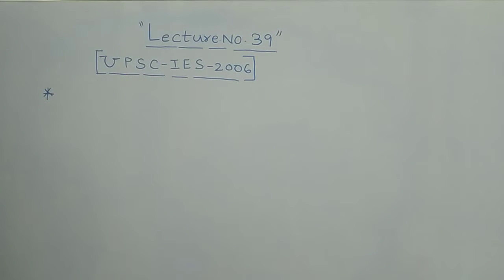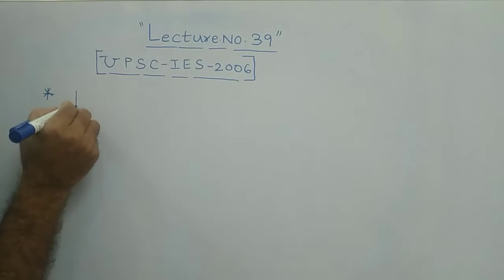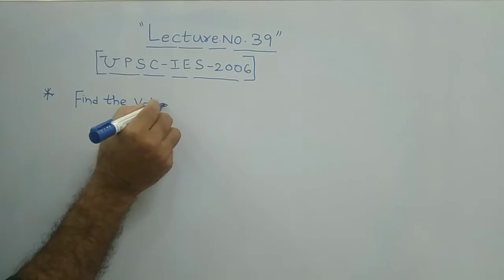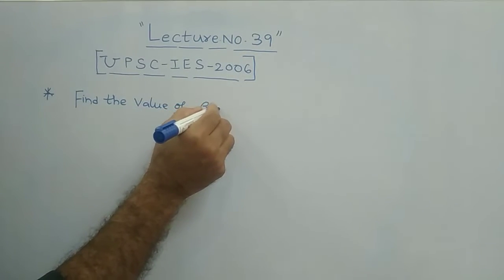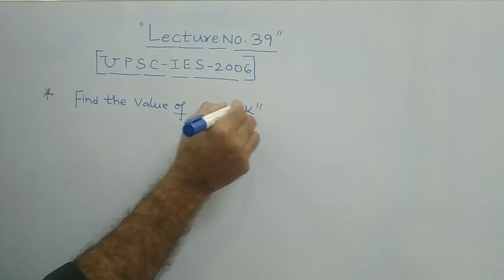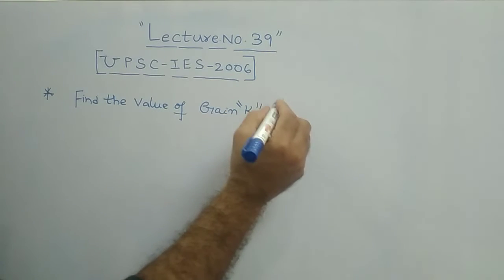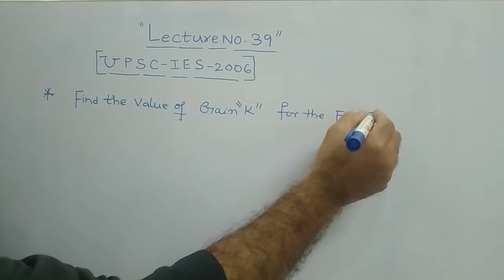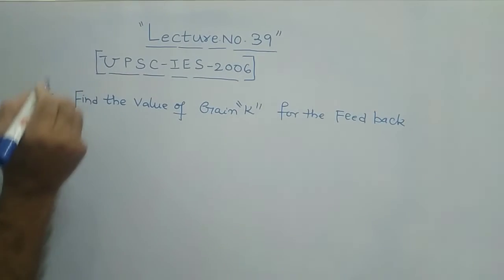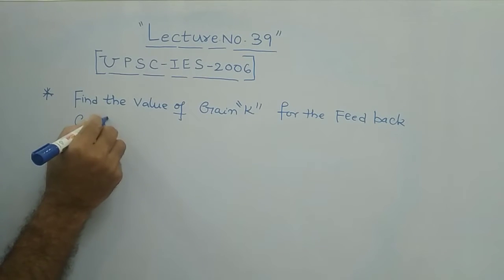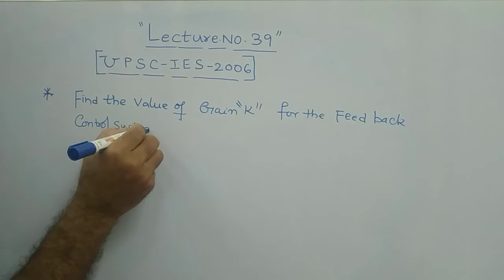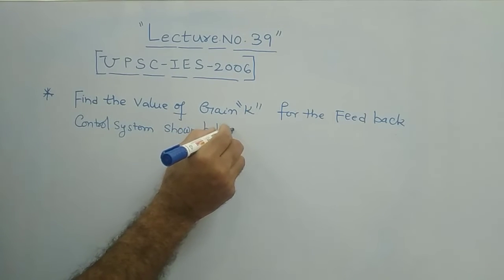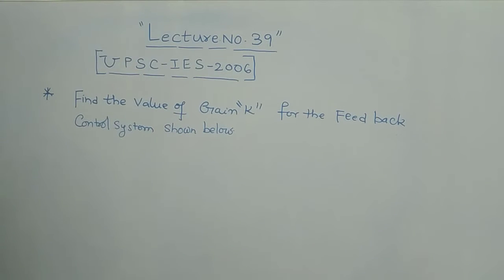The question is: find the value of gain K for the feedback control system shown below, such that